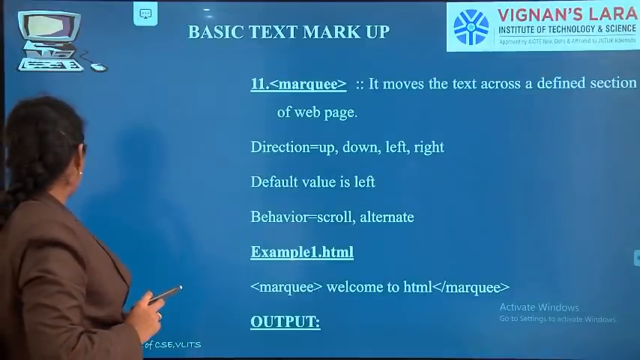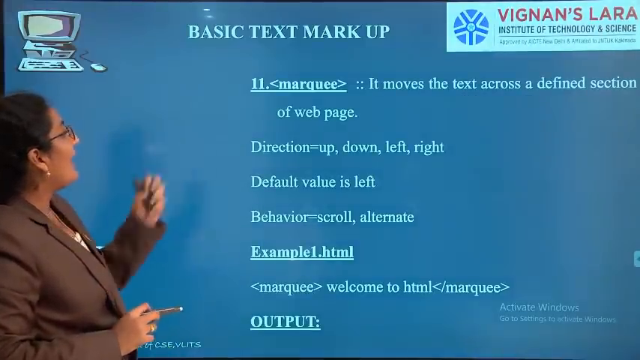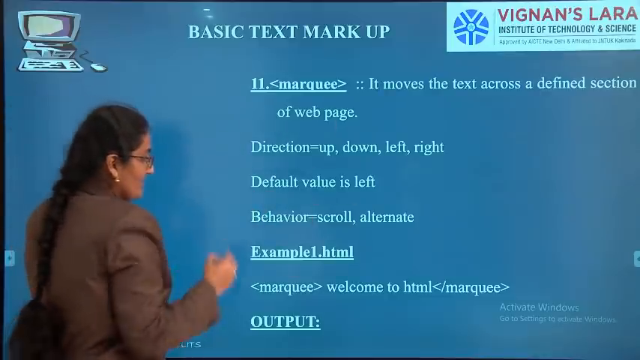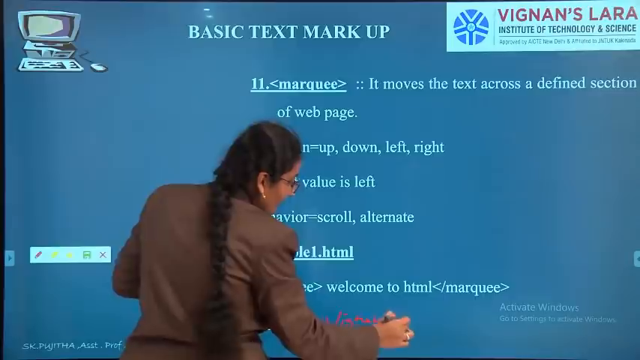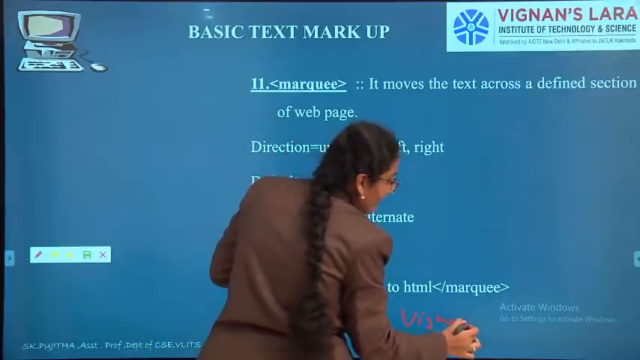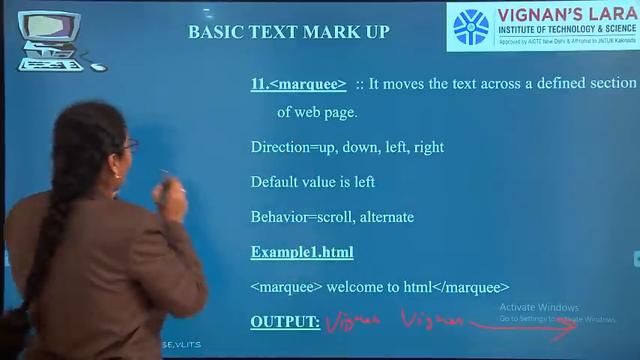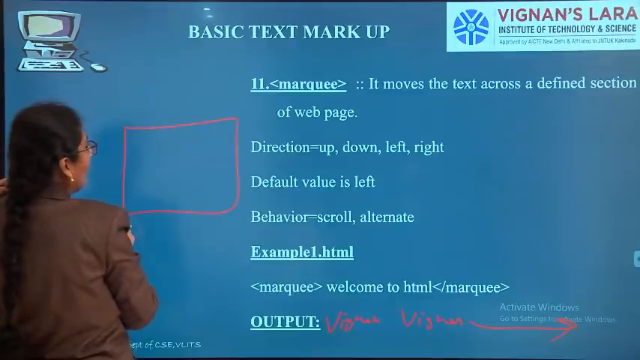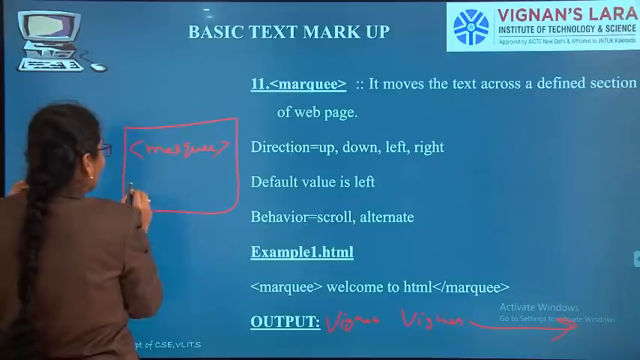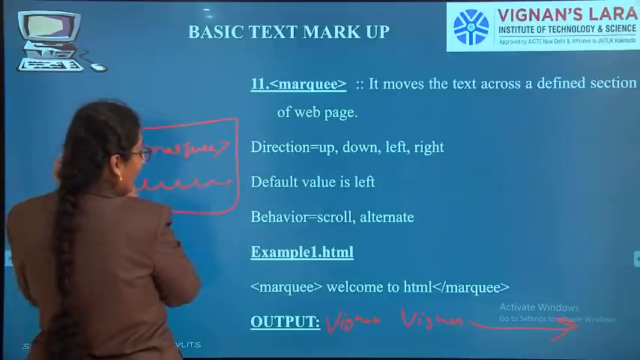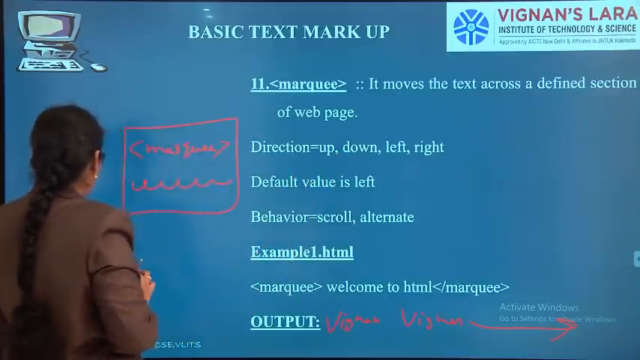see, next one is marquee. Marquee is nothing but to move your text. If you write Vignan, like this it will be moving. If this is your output window and you apply marquee, what will happen? The text will be moving on your window from left to right.